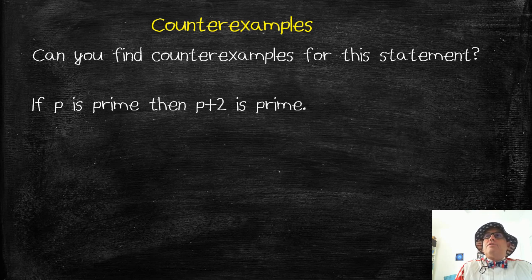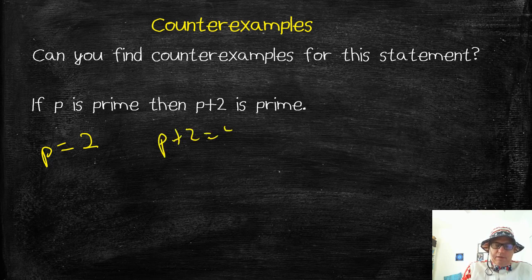Okay, can you find counterexamples for this statement? If p is prime, then p plus 2 is prime. Okay, well, there's an easy one to start with, right? What about if p is 2? That's prime. p plus 2 equals 4. That's not prime. I found a counterexample.